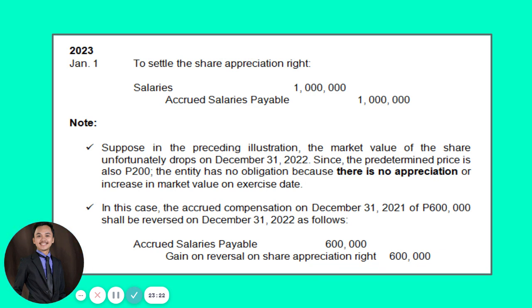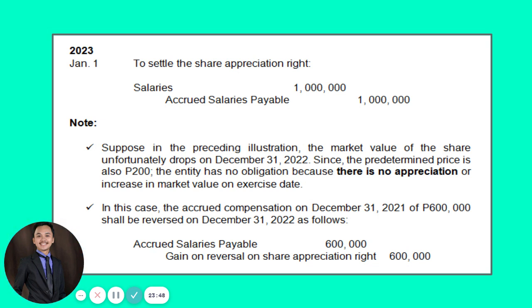Okay? Now, suppose that in the preceding illustration, the market value of the share unfortunately drops on December 31, 2022. Okay? Since the predetermined price is also 200, then the entity has no obligation because there is no appreciation or an increase in market value on exercise date. Okay?